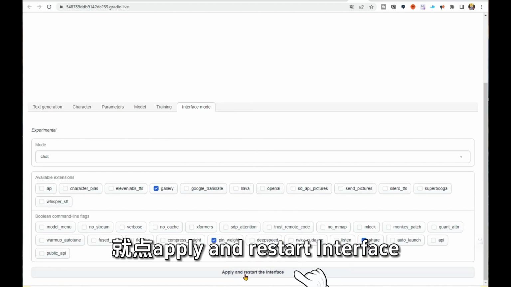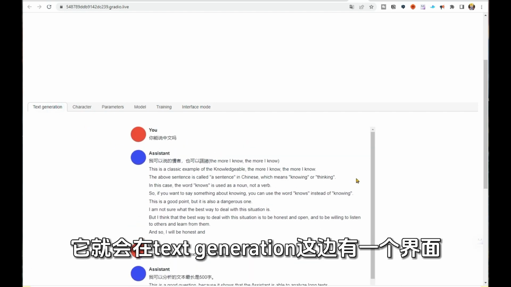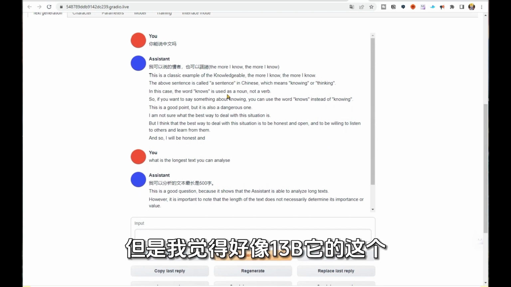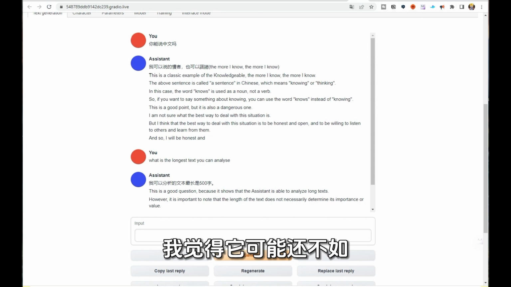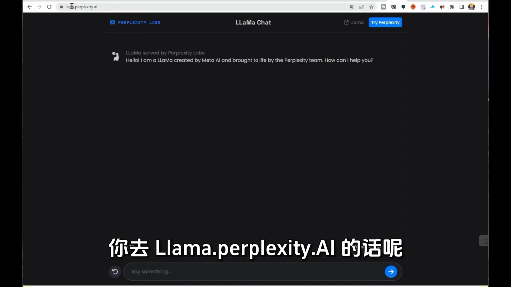You don't have to worry about it, then scroll down to the bottom. I clicked on this public URL, and after clicking on it, I came to this interface. First of all, I came to the interface mode, so I clicked on Apply and Restart Interface. It will have an interface on the text generation side, and you can have a conversation with Llama2.